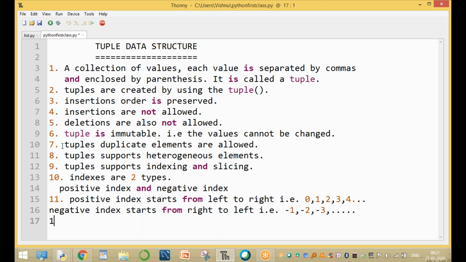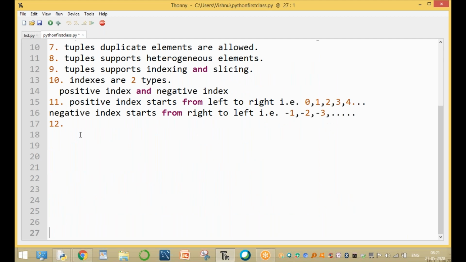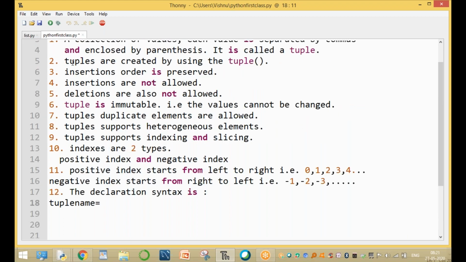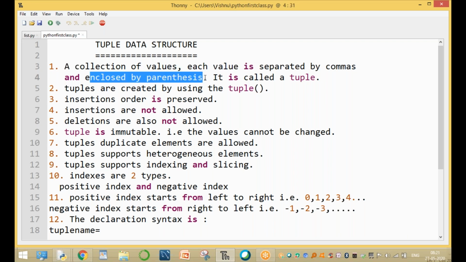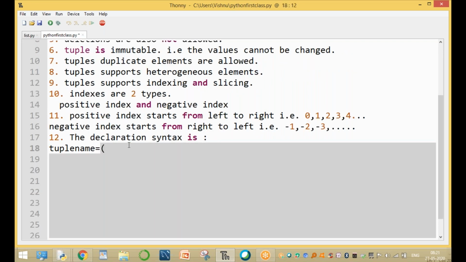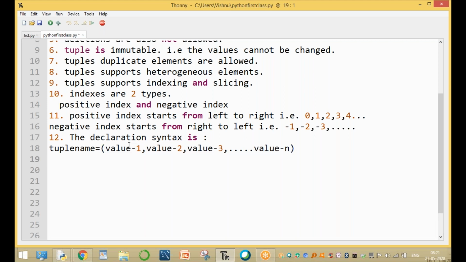Now, how to declare a tuple? The declaration syntax: tuple name, equals a collection of values, each value separated by commas and enclosed by parentheses. In a list it is enclosed by square brackets; here it is parentheses. Value 1, value 2, value 3, and so on up to value n, enclosed by parentheses.